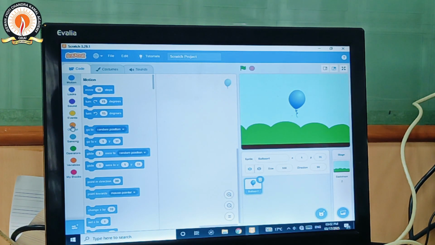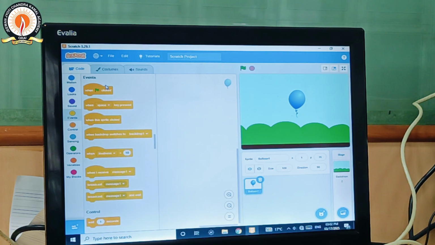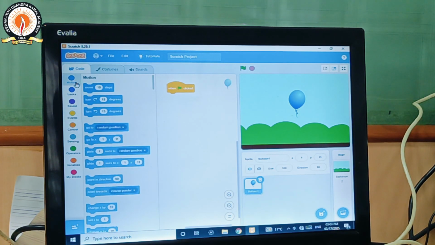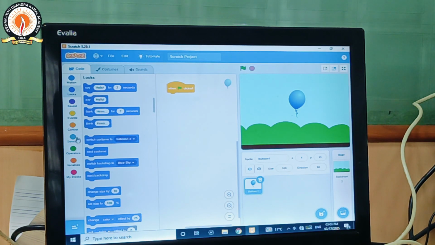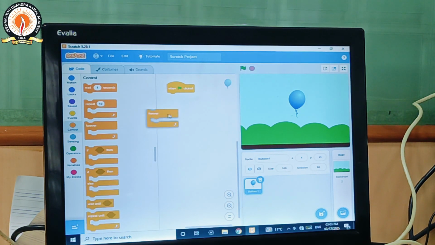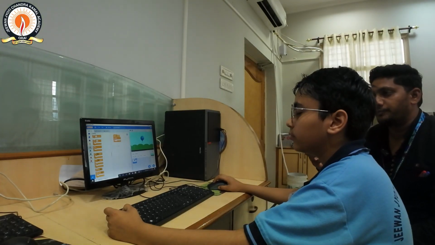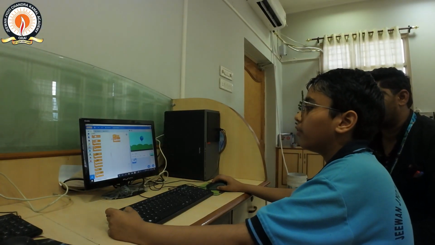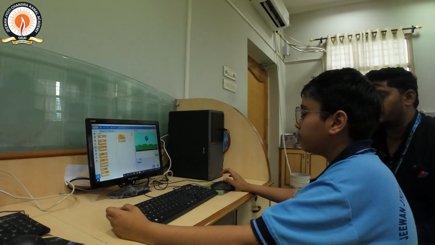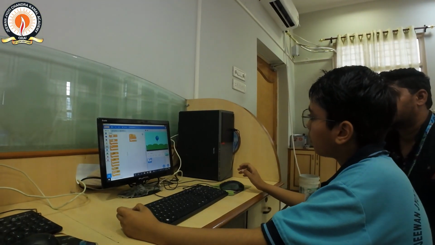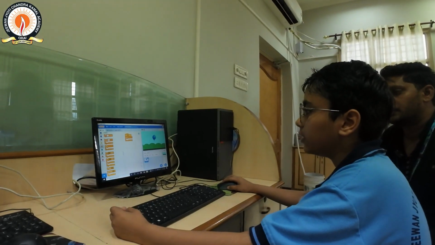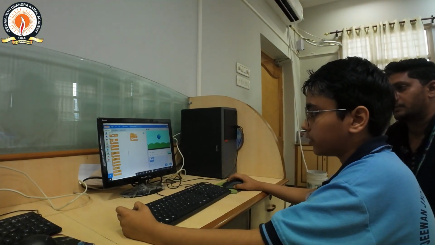Then we go in the events block menu and make the player of this game. When flag clicked is used to start every program. Then we go in the control block menu and drag and drop the forever block. So we only drag and drop the code. Why are we using the forever block? The forever block is used to repeat everything again and again continuously.